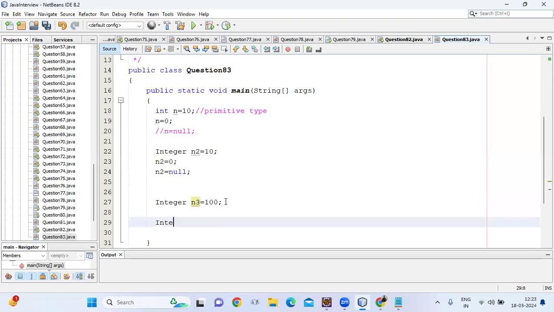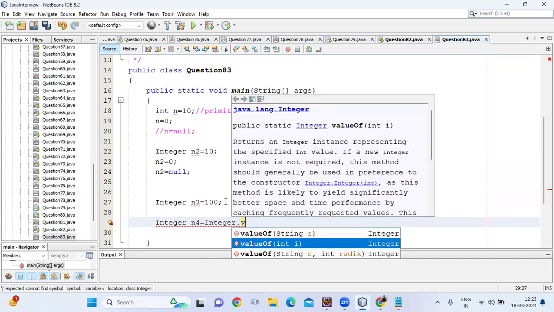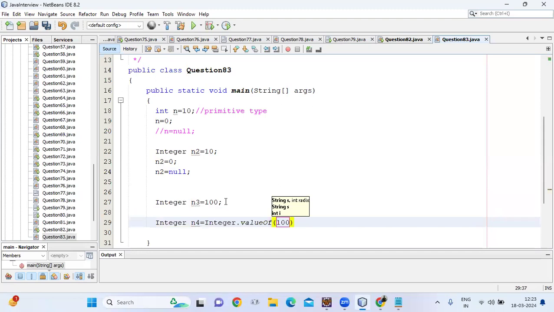Suppose I say Integer n4 = Integer.valueOf(100). This statement is the same as the earlier one. If we write it either way, internally this 100 will be converted in this way.